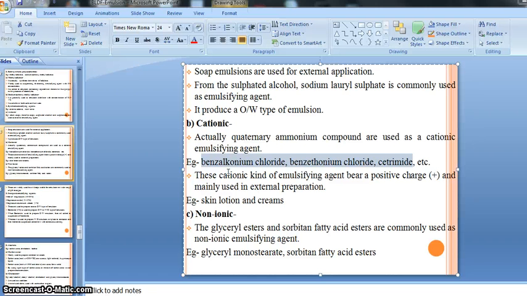These are examples of quaternary ammonium compounds, or cationic kinds of emulsifying agent. Benzalkonium chloride, then benzethonium chloride, then cetrimide. These are cationic kinds of emulsifying agent that fall under the quaternary ammonium compounds, right? So these kinds of emulsifying agent are used, right?